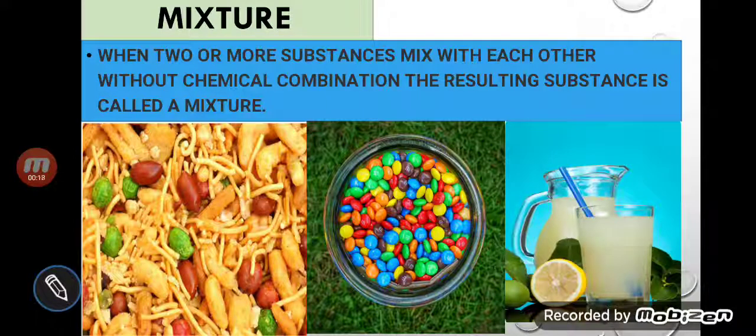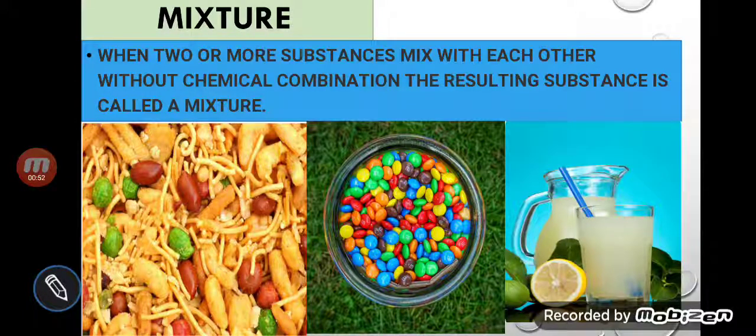What is a mixture? When two or more substances mix with each other without chemical combination, the resulting substance is called a mixture. Yes, my dear students, mixture means when you mix two or more substances without chemical combination. Suppose you add sand in sugar and salt. So what is that? That is an example of a mixture.